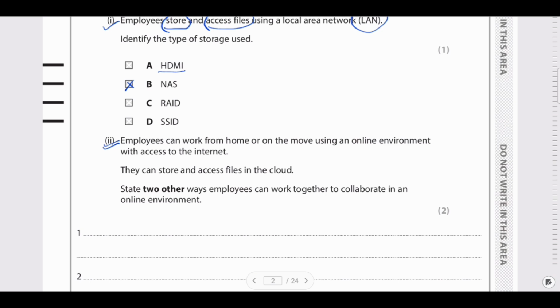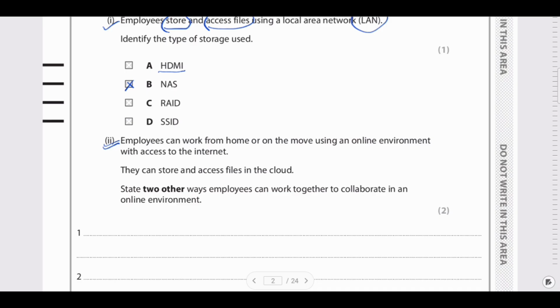You can also share it. People can edit the same document, and you can see the changes. So we can say working on the same document collaboratively at the same time. You can also use emails or shared storage to exchange files or data. So these are the two ways.